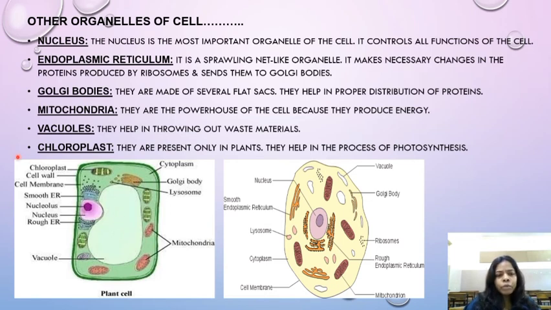Chloroplast. They are present only in plants. They help in the process of photosynthesis. Chloroplasts are present only in plants, children. See, these are the chloroplasts, these ones. They will help in the photosynthesis process.